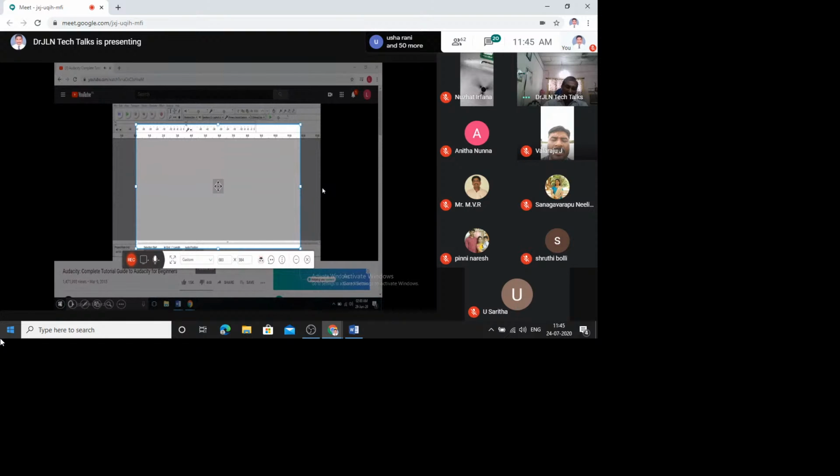Help and other things. This one is for help, and here you can get options and other things. This is for minimizing. Once the recording is over, if I click minimize, it will be there in the status bar. See here. Now if I click back, it will come.